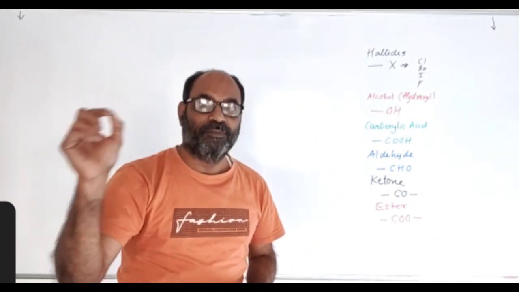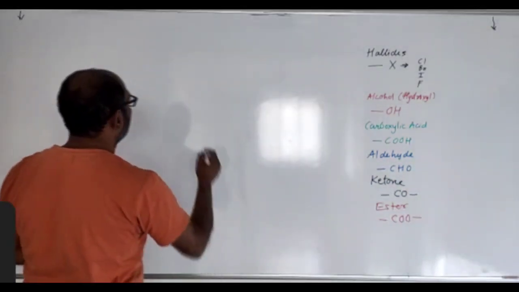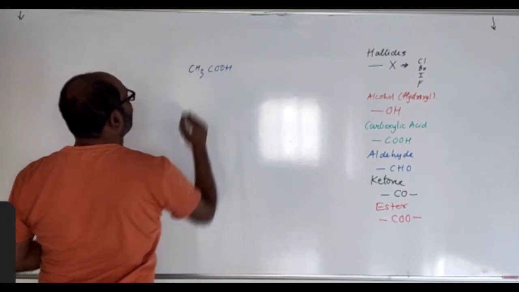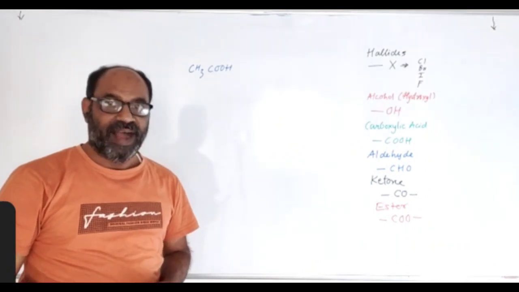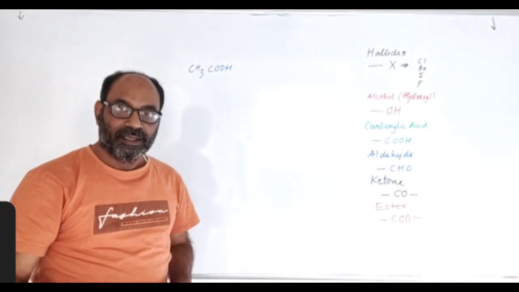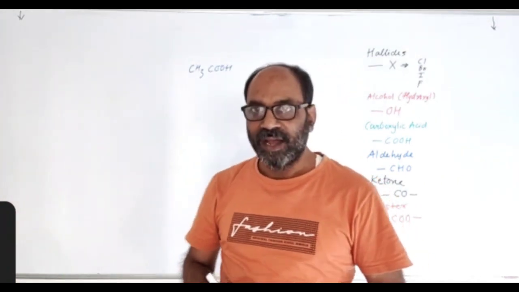Now, what type of tricky question can be asked is, here is one compound. You have to identify, name it, and what type of compound it is. Find out two hidden things from the molecular formula.